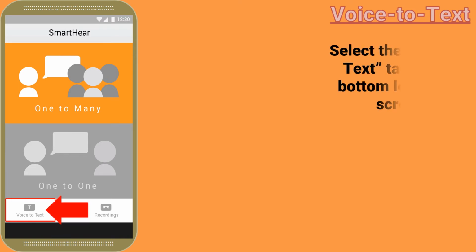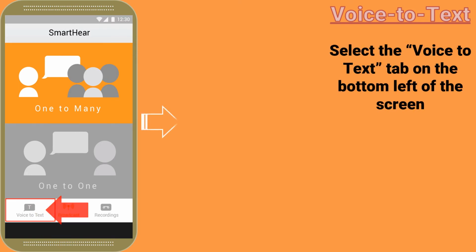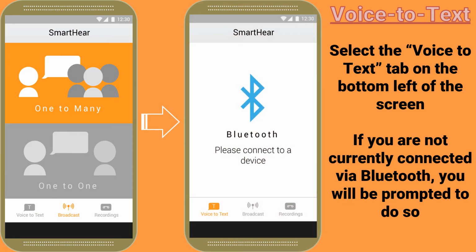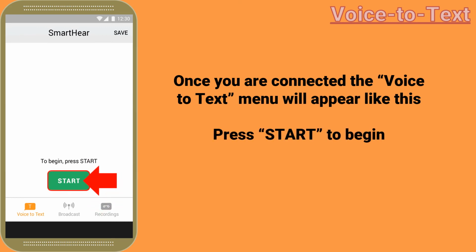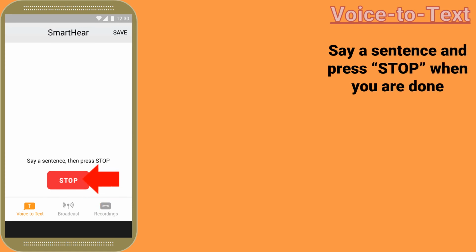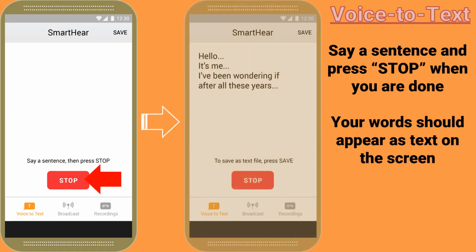Select the Voice to Text tab on the bottom left of the screen. If you are not currently connected via Bluetooth, you'll be prompted to do so. Once connected, this screen should appear. Press Start to begin Voice to Text. Say a sentence and press Stop when you are done. Your words should appear as text on the screen.